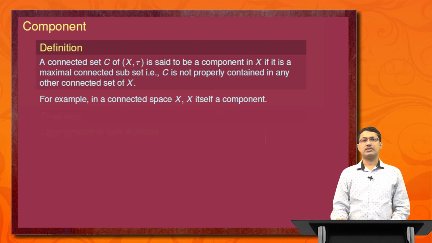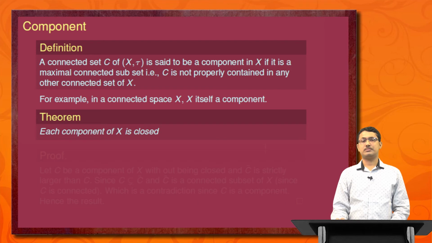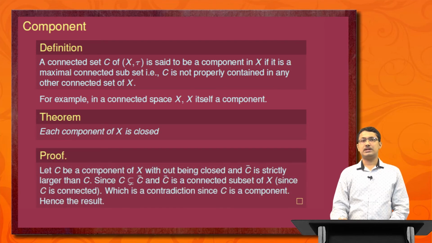The next theorem is: each component of X is closed. Proof: let C be a component of X without being closed, and C bar is thus strictly larger than C. Then C is a proper subset of C bar, and C bar is a connected subset of X. Since C is connected, C bar is connected, and this is a contradiction since C is a component. Hence the result.